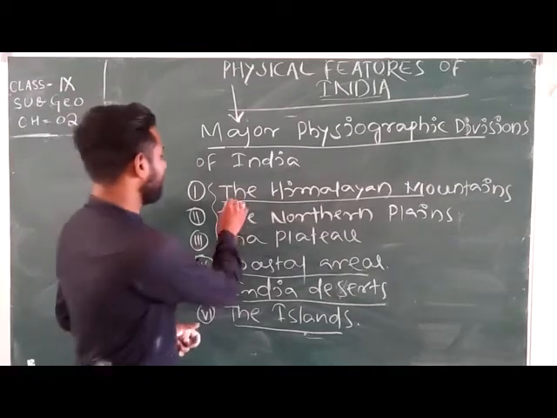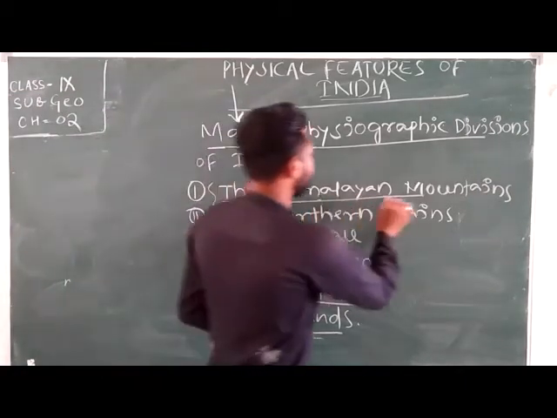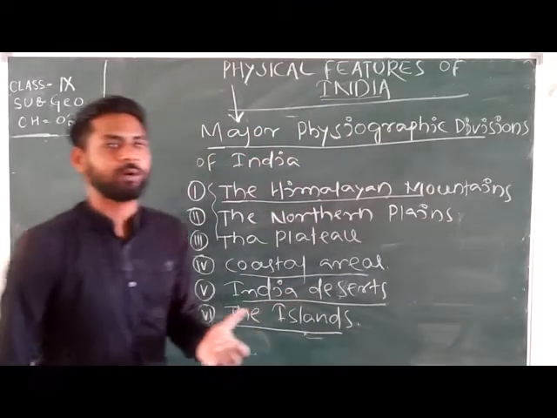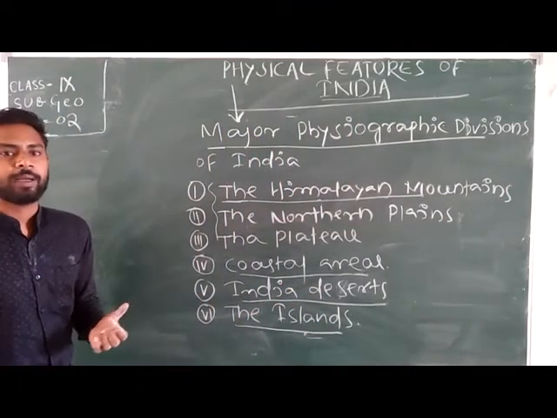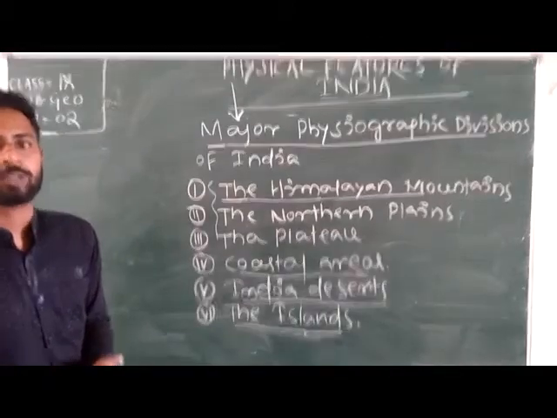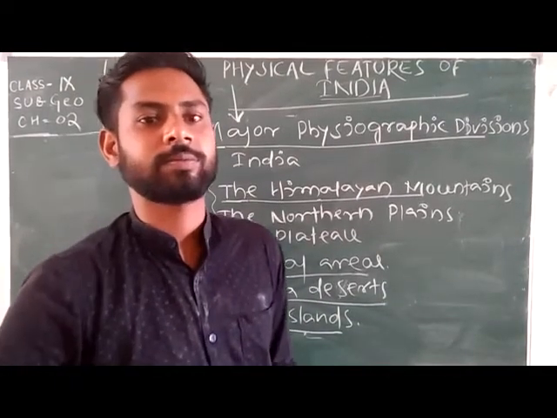Means the Himalayan mountains, which are placed in the northern parts of India.